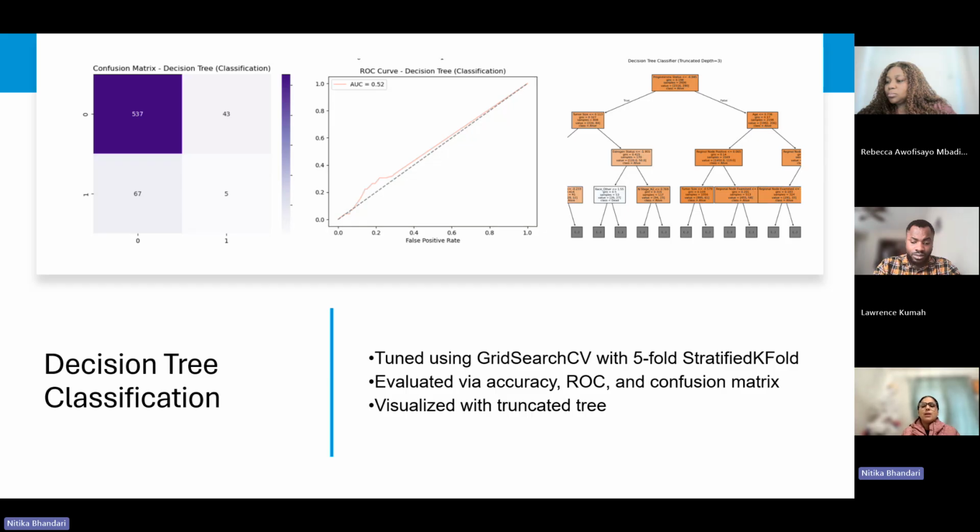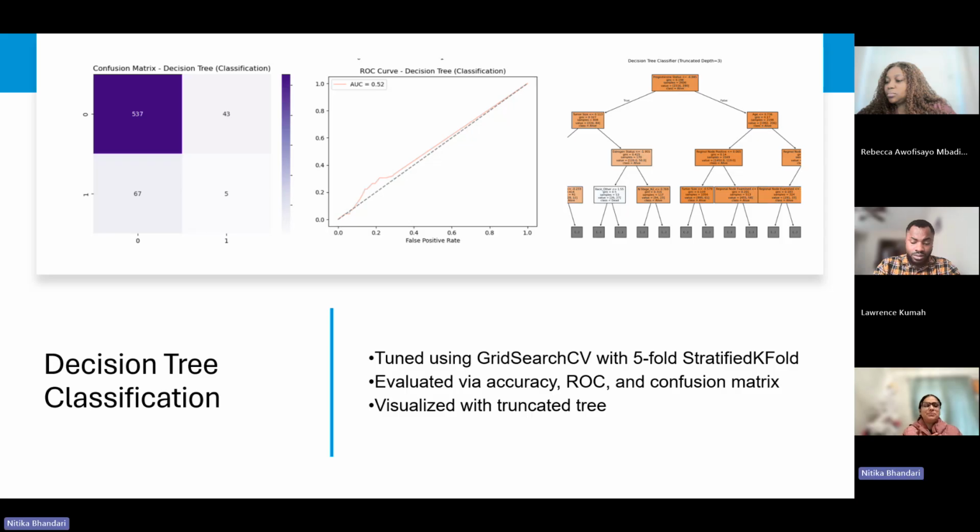Finally, we evaluated the model using a confusion matrix to see true positive, false negative, and true negative, and a classification report to get metrics.